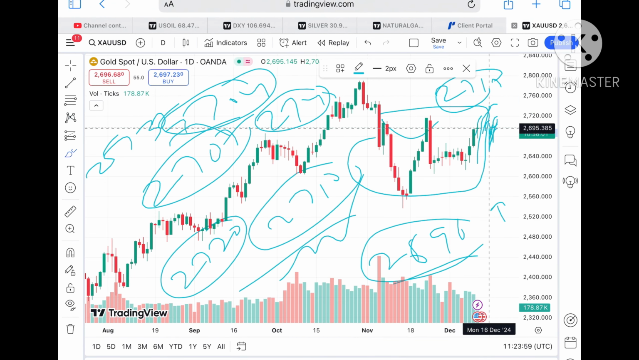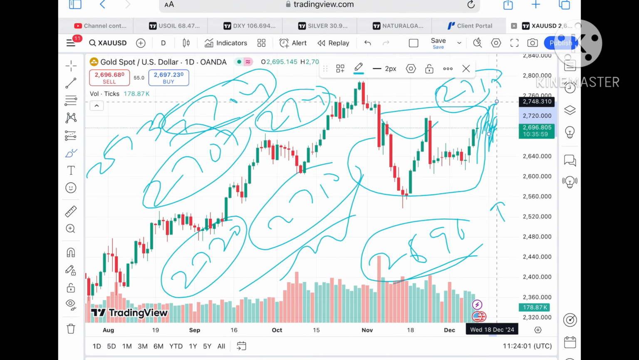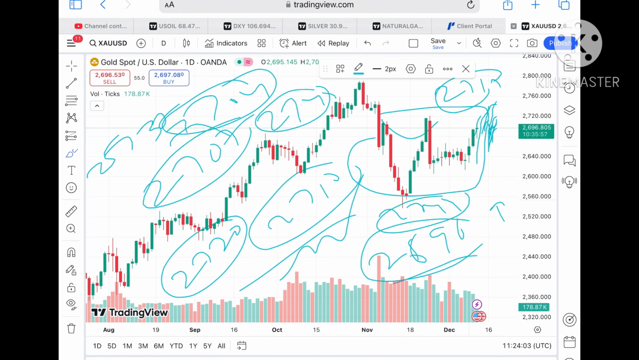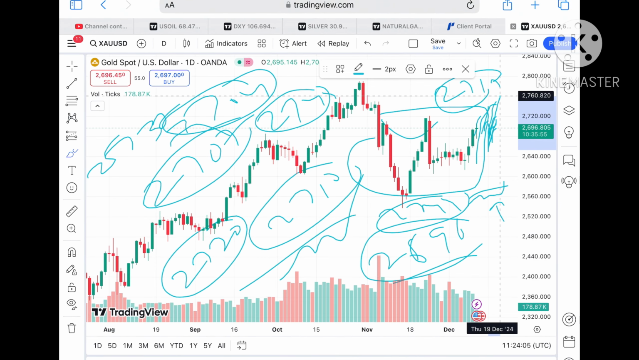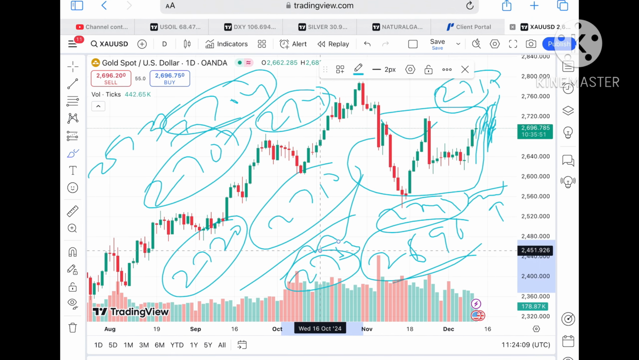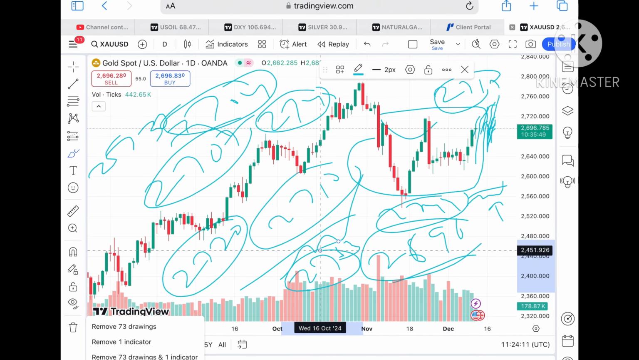Okay, and if it starts going above this level, we can see a level of around 2749, which has already been weak resistance. So chances of crossing that will be there, and then it can go towards 2763, and then a further upside movement we can see.